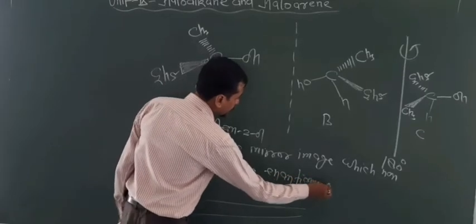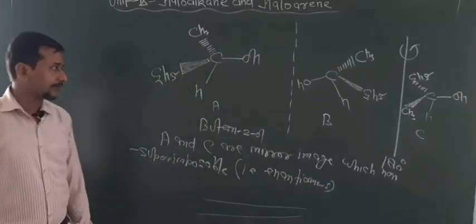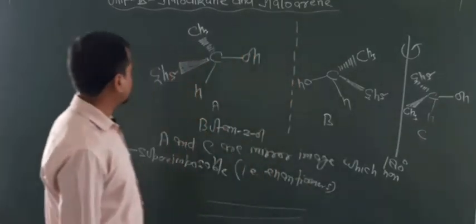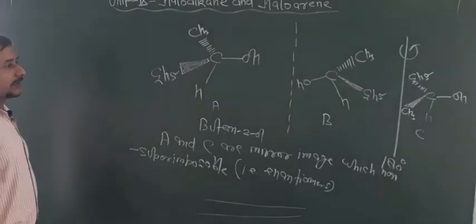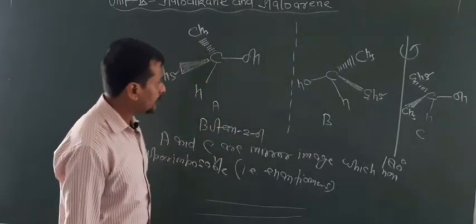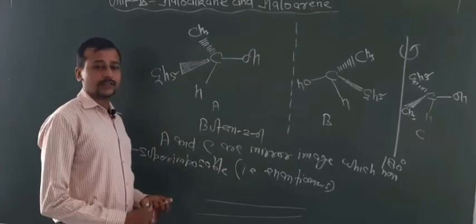Enantiomers basically are mirror images. So here A and C are mirror images of each other, so that's why they are known as enantiomers. They are non-superimposable to each other and hence they are known as enantiomers.